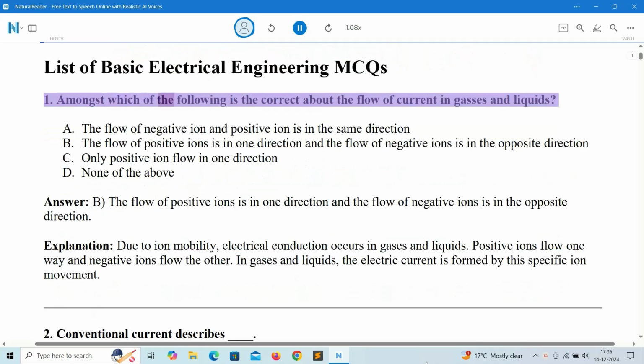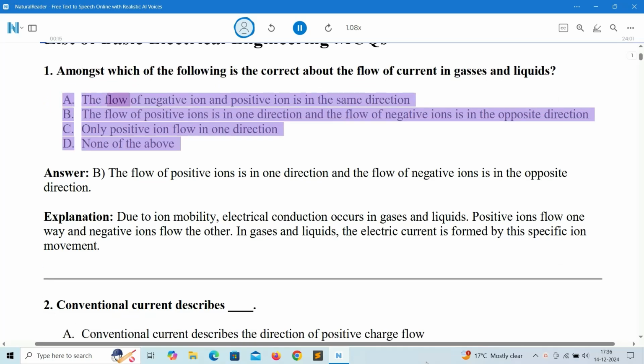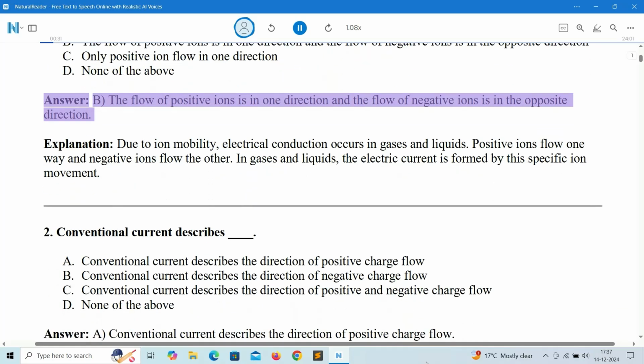1. Amongst which of the following is correct about the flow of current in gases and liquids? A. The flow of negative ions and positive ions is in the same direction. B. The flow of positive ions is in one direction and the flow of negative ions is in the opposite direction. C. Only positive ions flow in one direction. D. None of the above. Answer: B. The flow of positive ions is in one direction and the flow of negative ions is in the opposite direction.